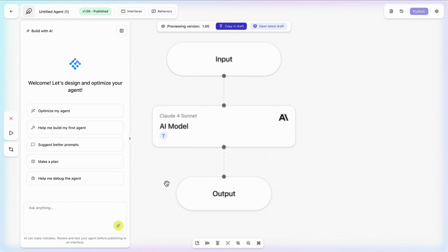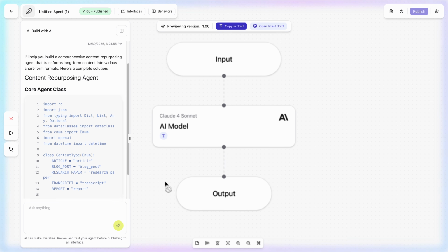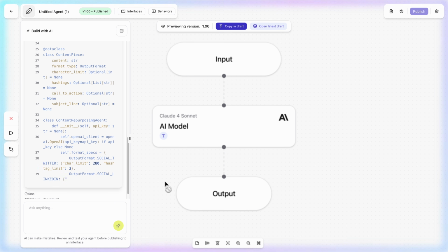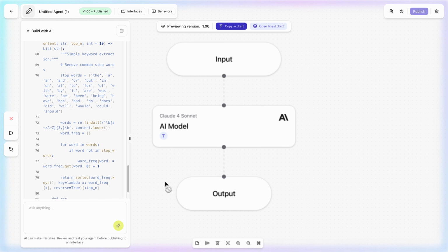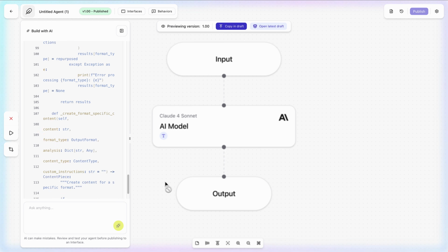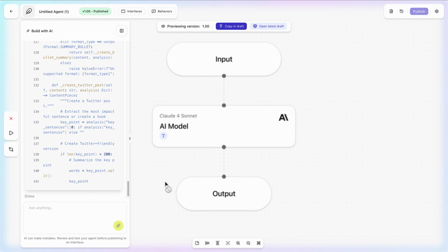Now at this point, Airia is generating an initial version of the agent for me. You'll see things populating on screen line by line. And I want to be very clear about something. I have no idea what is happening here, what's happening under the hood. I'm not a developer, and I'm not trying to be one either. Honestly, that's the beauty of this tool.